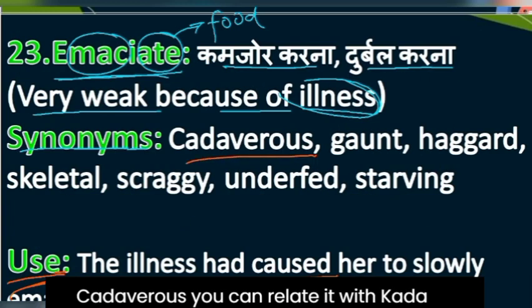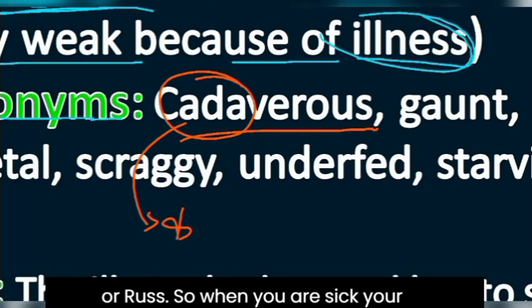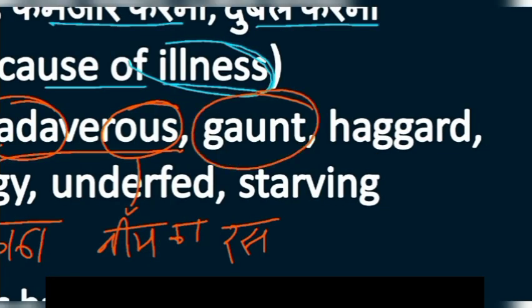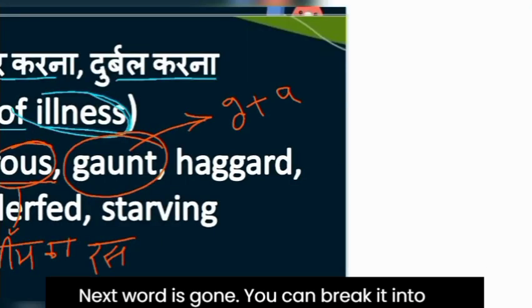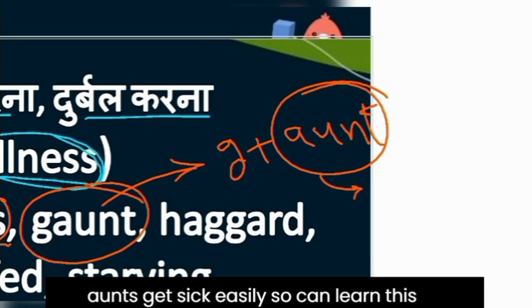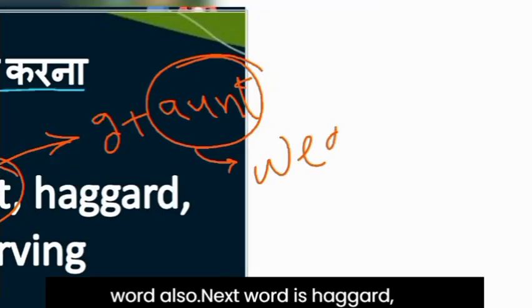Cadaverous, you can relate it with kada or ras, so when you are sick, your mother gives you kada or juice of neem. Next word is gaunt, you can break it into two parts, G plus aunt, and in general many aunts get sick easily, so you can learn this word also.